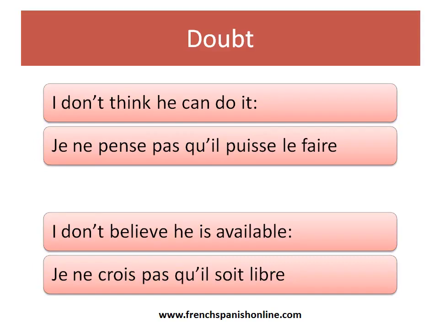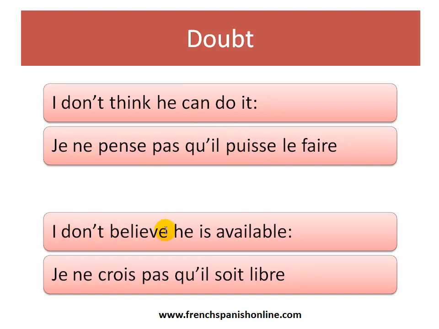When the first part of your sentence expresses a doubt, I don't think he can do it. So you don't think, but actually you're not really sure. You don't know. So in French, an expression like that is followed by the subjunctive. So, je ne pense pas qu'il puisse le faire. And puisse is an irregular form, again, of the verb can in French, pouvoir.